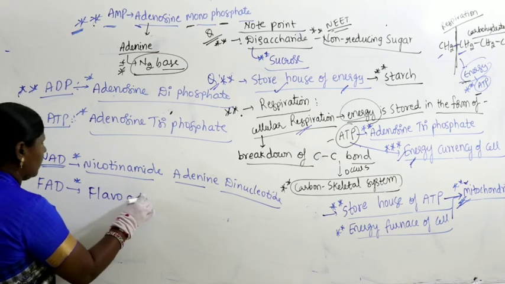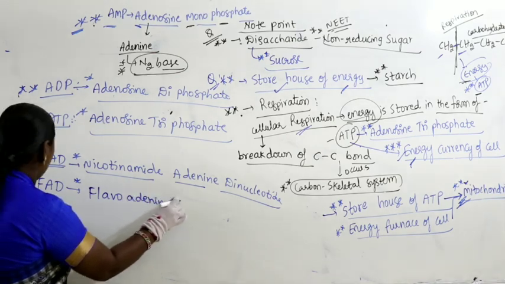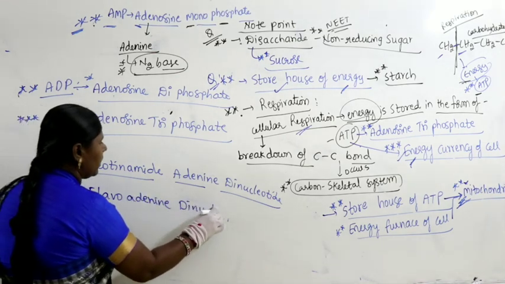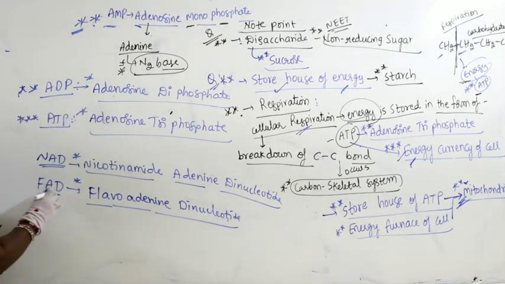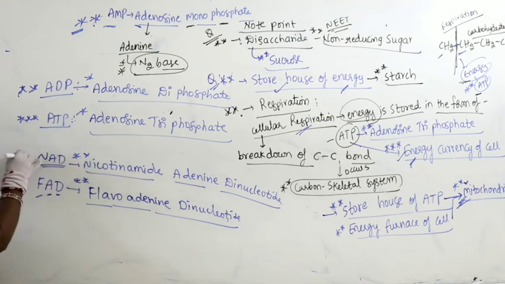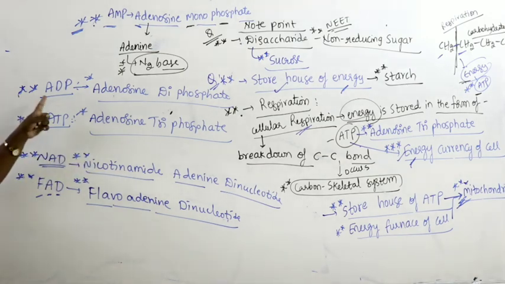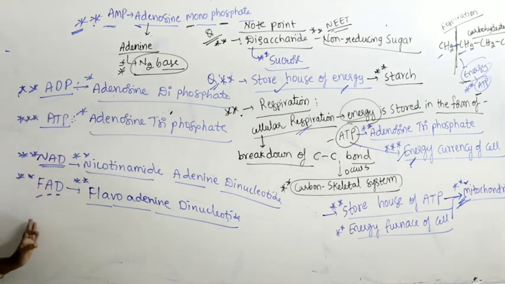Flavin adenine dinucleotide. This is how the energy will be stored in the form of AMP, ADP, ATP, NAD and FAD.